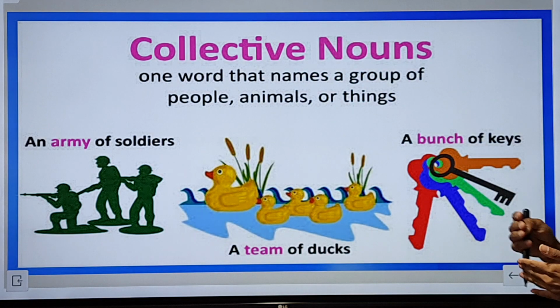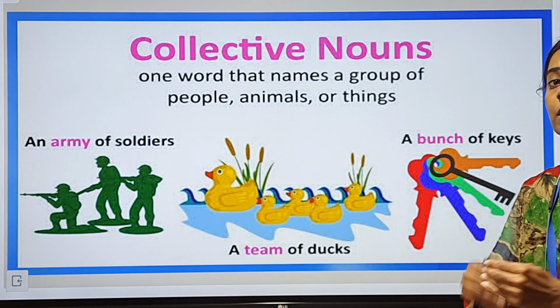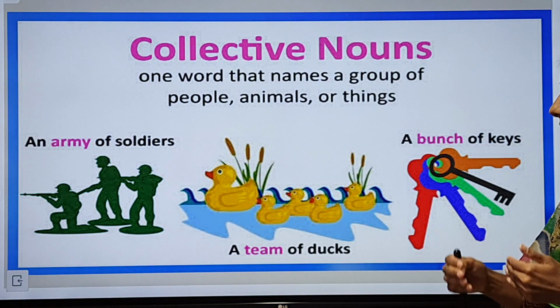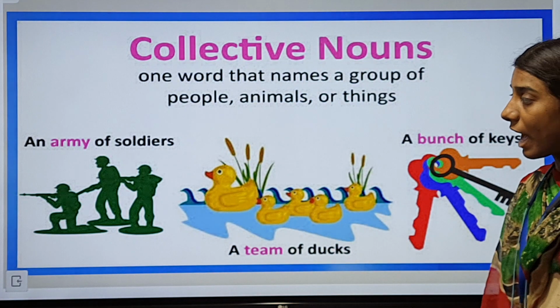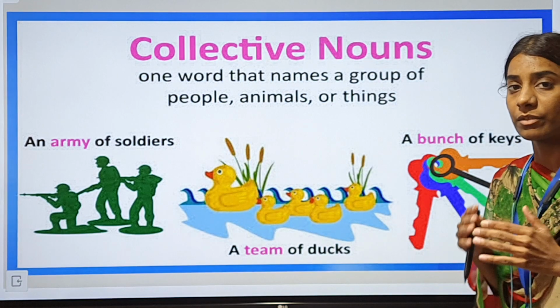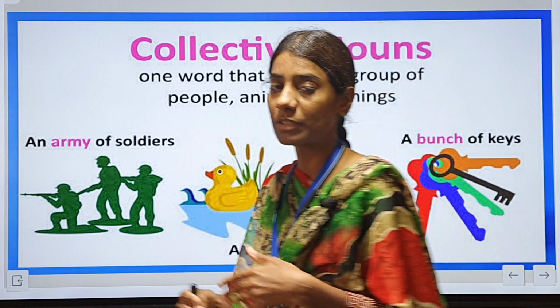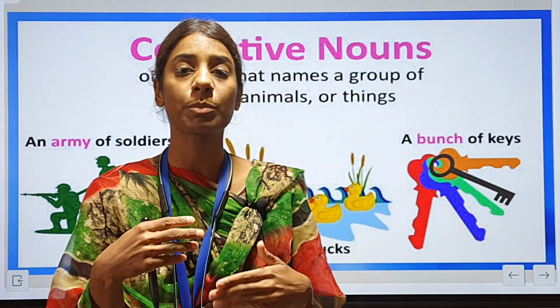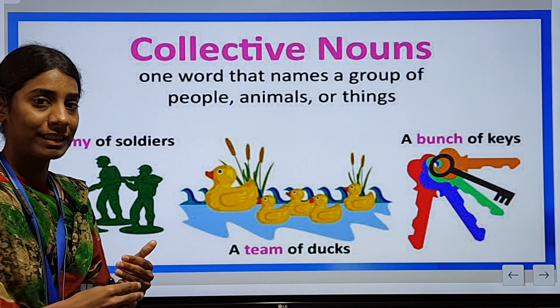One word that names a group of people, animals or things is known as the collective noun. An army of soldiers, a team of ducks, a bunch of keys. So, dear students, when there is a group of people or a group of animals or a group of birds or a group of certain things, those things will be known as the collective noun.